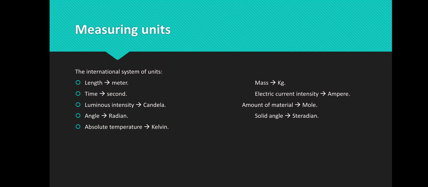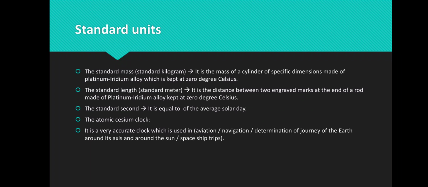Okay, some of you may ask me, the angle has a measuring unit called degree, and absolute temperature has a measuring unit called Kelvin. That's completely correct, but the standard unit or the basic unit is radian for the angle and Kelvin for the temperature. Okay? Now we're going to talk about the standard units.